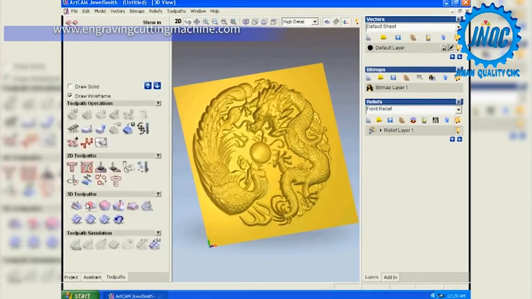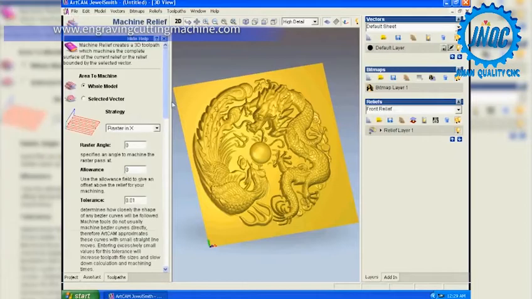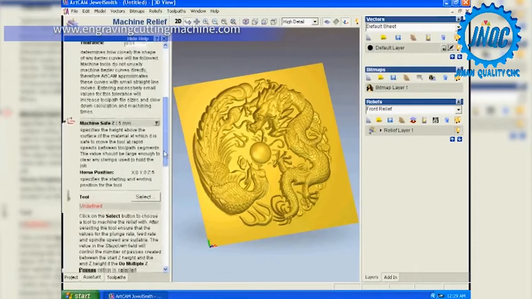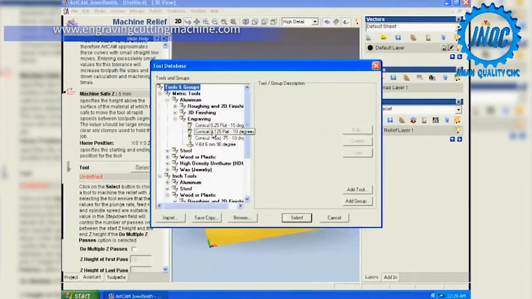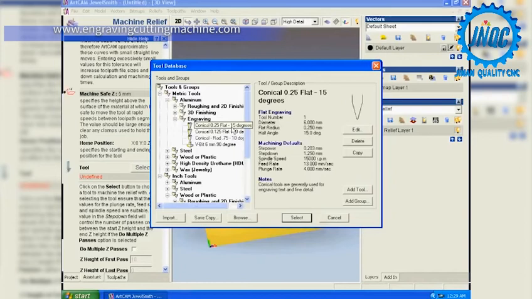Then let's go to Toolpath 3D and do as a whole. Then select the tool. Let's see what tool should we go for. Maybe, okay, aluminum. Let's see what we have here. 6mm. Okay, flat radius, half angle 15 degree, and the speed.